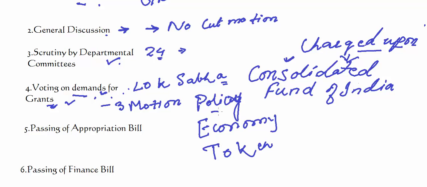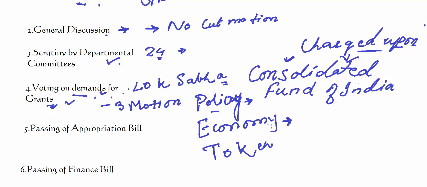Policy cut motion is moved when the house disapproves of the policy underlying the demand, and in this the amount of the demand can be reduced to rupees 1, which is symbolic of the view that they do not agree to the policy underlying the demand.